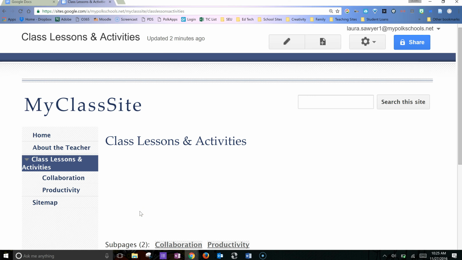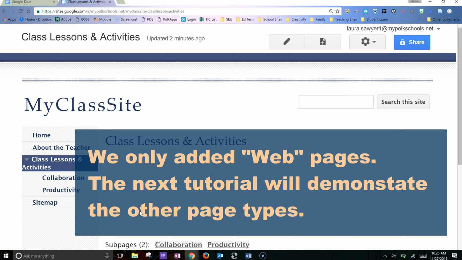And that is how to add different kinds of pages to your website.